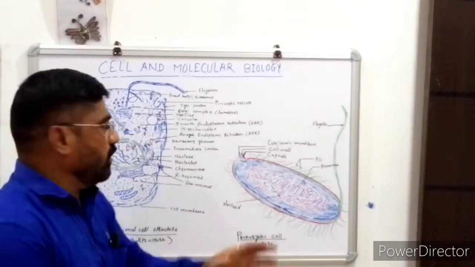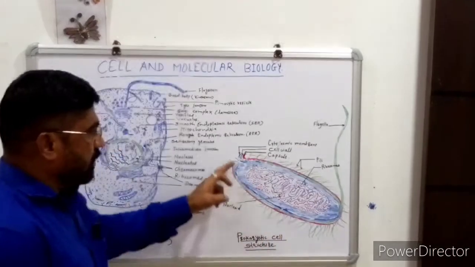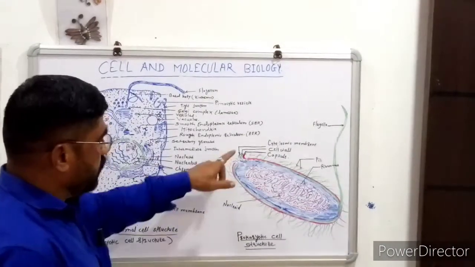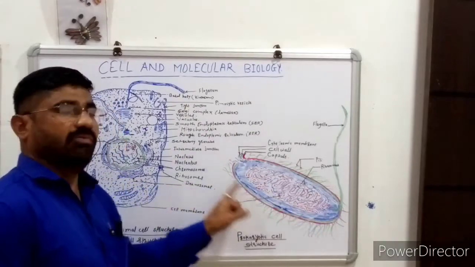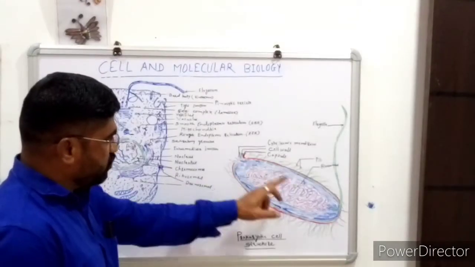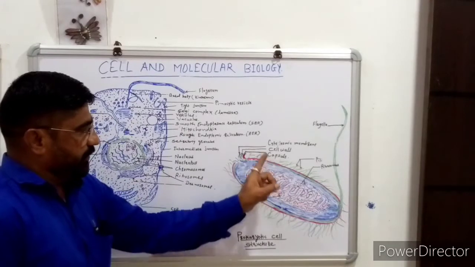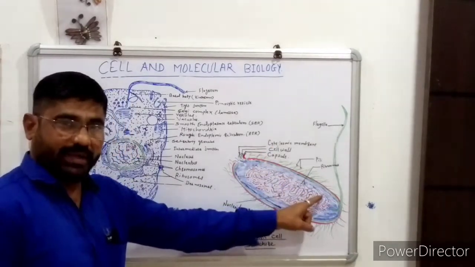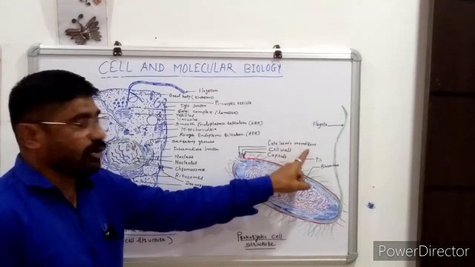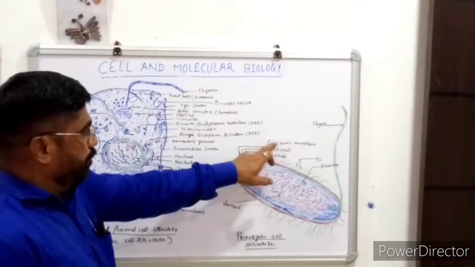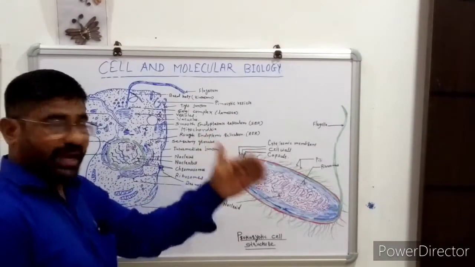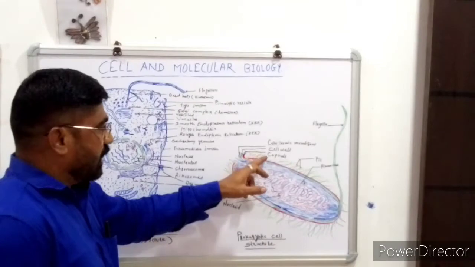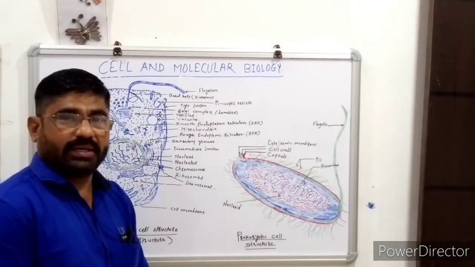So if we study the prokaryotic and eukaryotic cell, first of all we study the outer covering of the cell, or the protective envelope of the cell. In a bacterial cell, at the innermost layer there is the cytoplasmic membrane, and above that there is the cell wall, and the outermost layer is called the capsule.